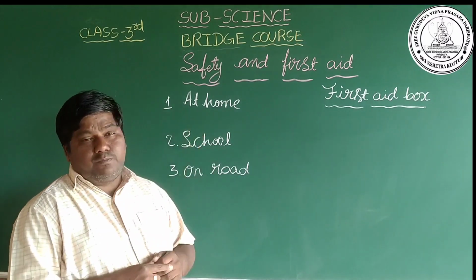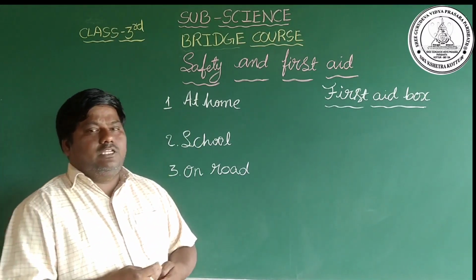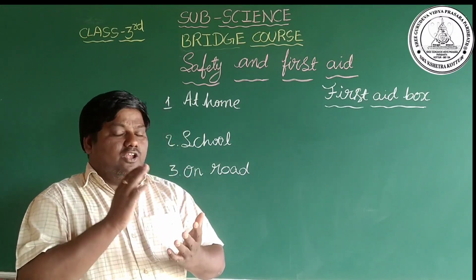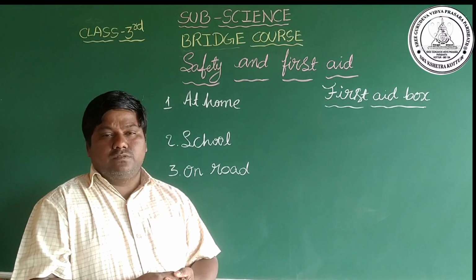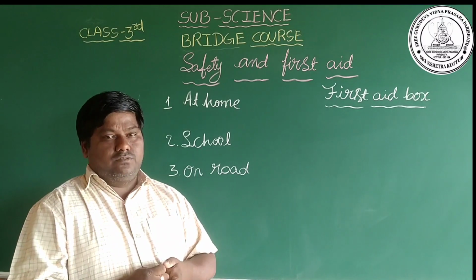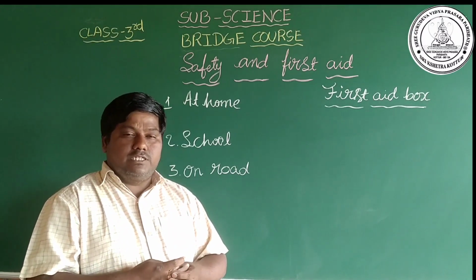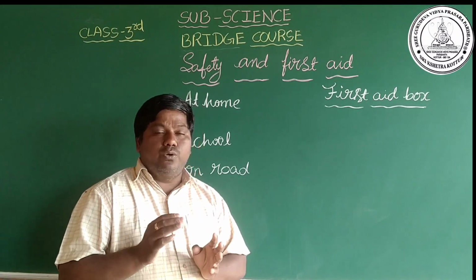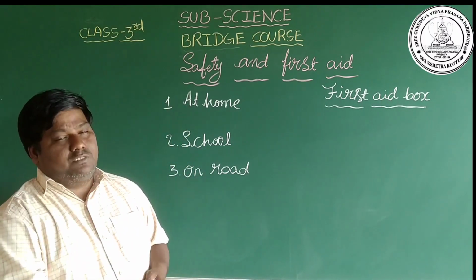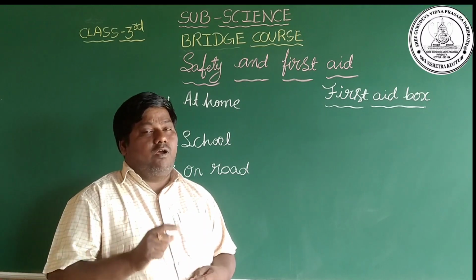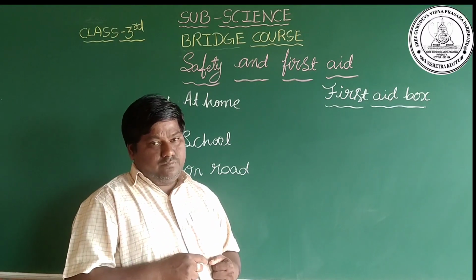For example, in the kitchen we see a knife, blade, or scissors. Dear students, don't touch those types of instruments. Those are very harmful to you.